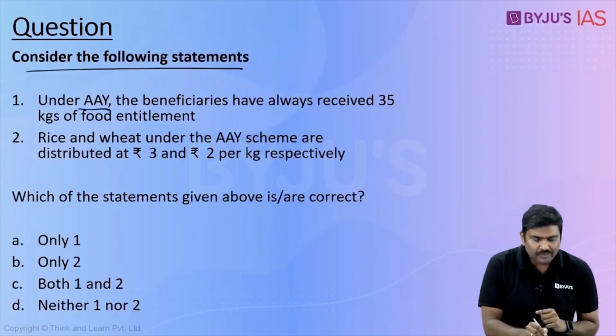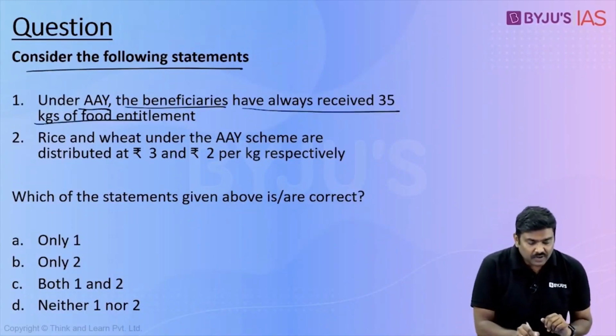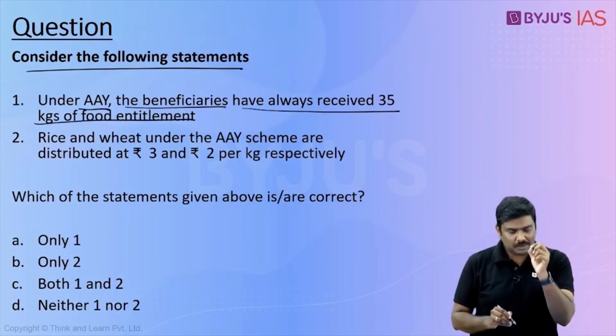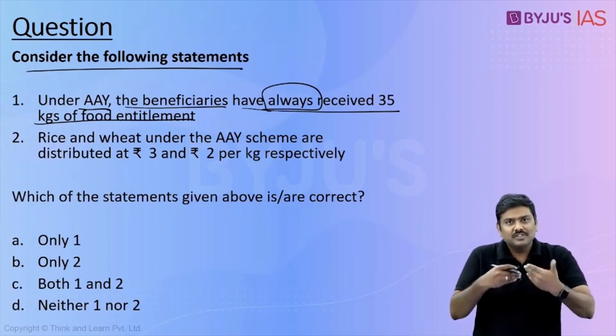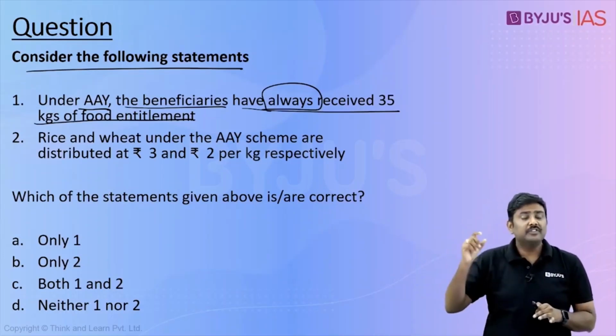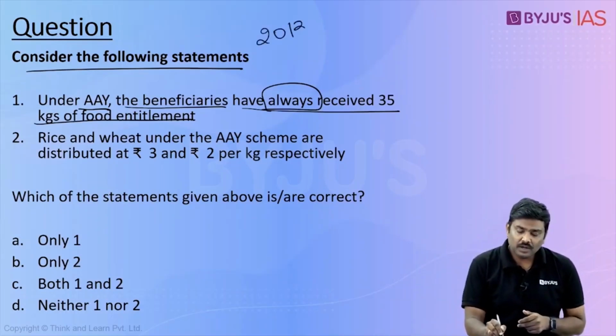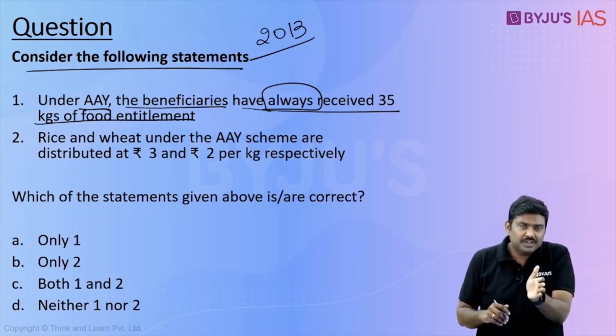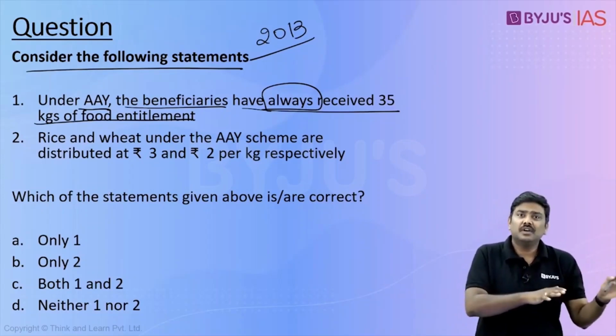Consider the following statements. Under AAY, Antyodaya Anna Yojana, the beneficiaries have always received 35 kgs of food entitlement. Now some of you will simply jump up and say this is correct, but please underline the term always, which simply means with the launch of the scheme, did we always provide 35 kg of food grains? Absolutely no. To begin with, we provided 25 kgs. But with the launch of NFSA in 2013, what government said was, anyways, these particular poorest of the poor will also be part of the beneficiaries in NFSA, but we cannot keep on giving a separate entitlement of 35 under AAY and 25 under NFSA.